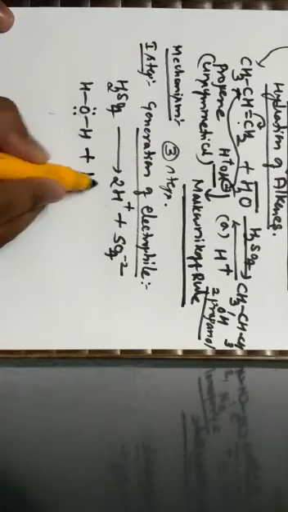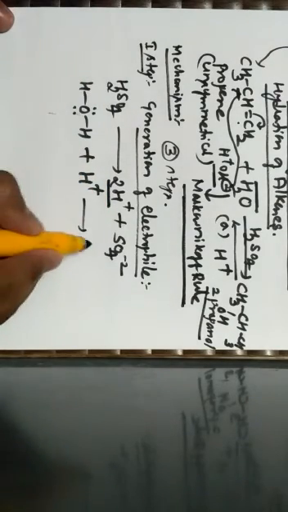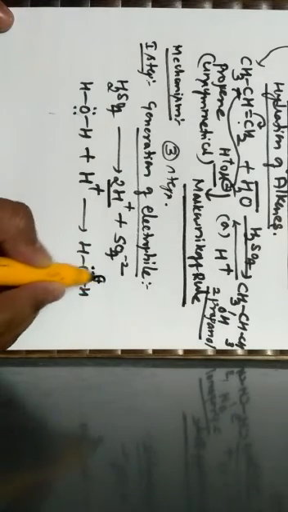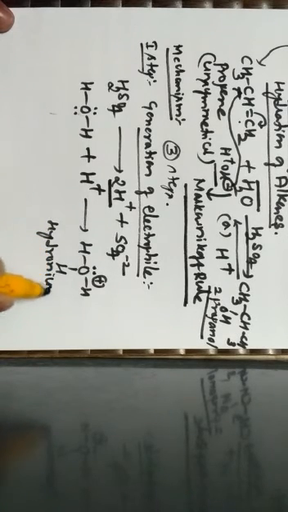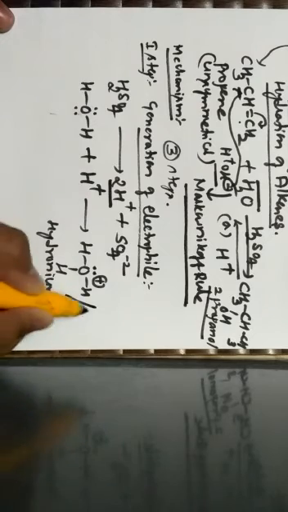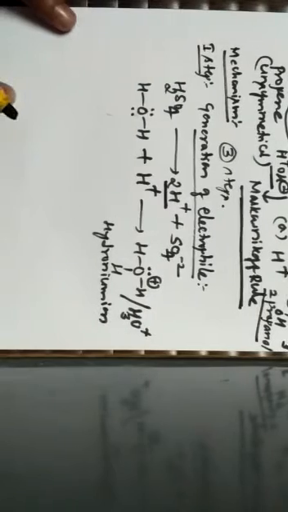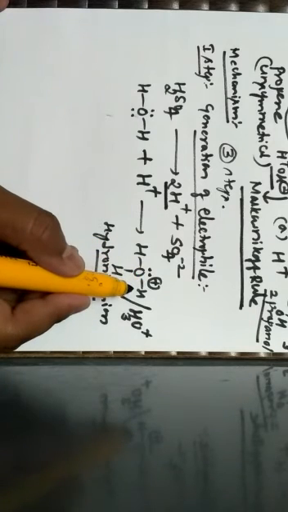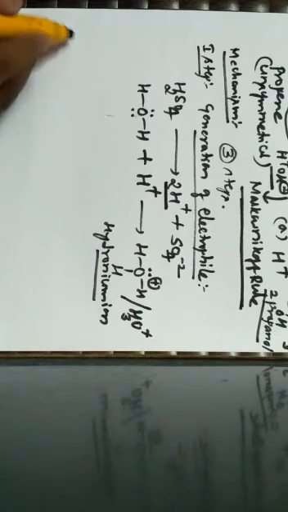This water molecule takes one proton given by sulfuric acid to form an ion called the hydronium ion, H3O plus. This hydronium ion is the positively charged species, an electrophile, which attacks the unsymmetrical alkene.